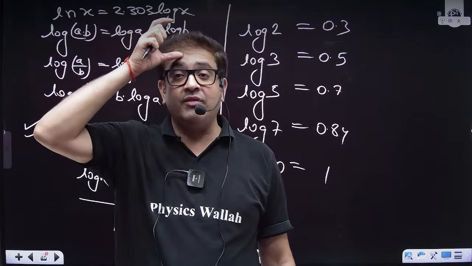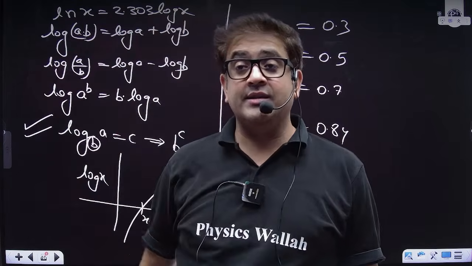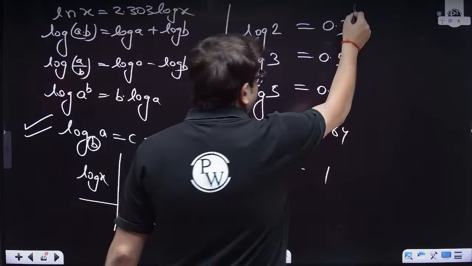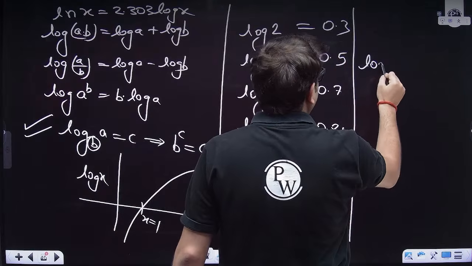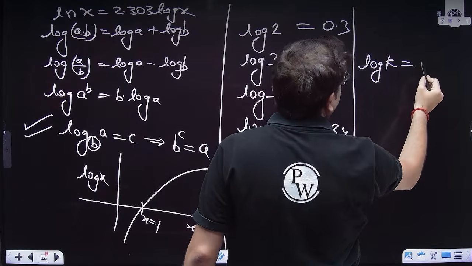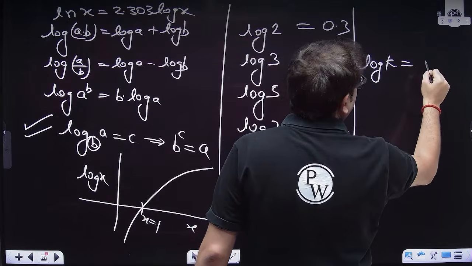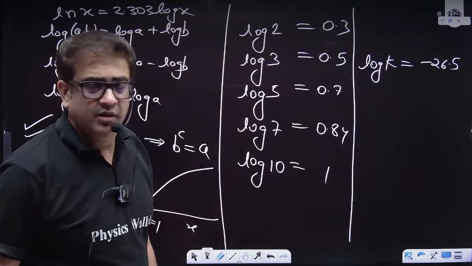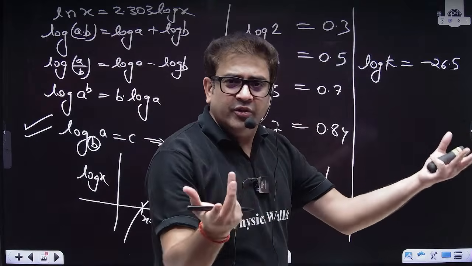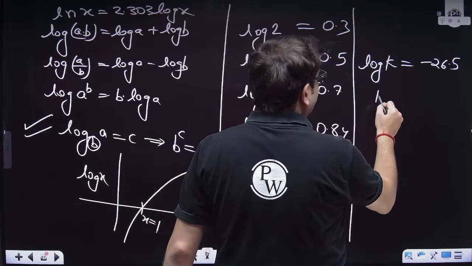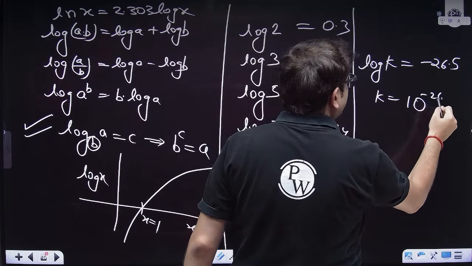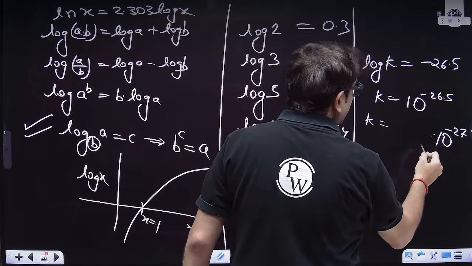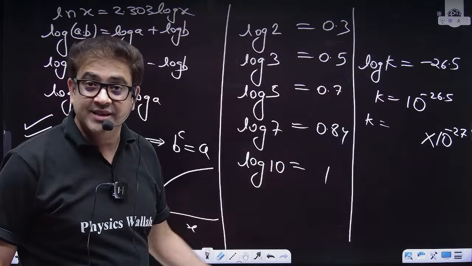But sir, when log of any number is asked, how can I find it? Log of any number, okay. So see, just say for example, log of k is anything, let's say minus 26.5, whatever. You can approximate it to 26.5 like this, Anna. So k will be equal to 10 raised to the power minus 26.5. Just go to the next integer. So minus 26 to minus 27. Now you have an integer, so it becomes a scientific notation.